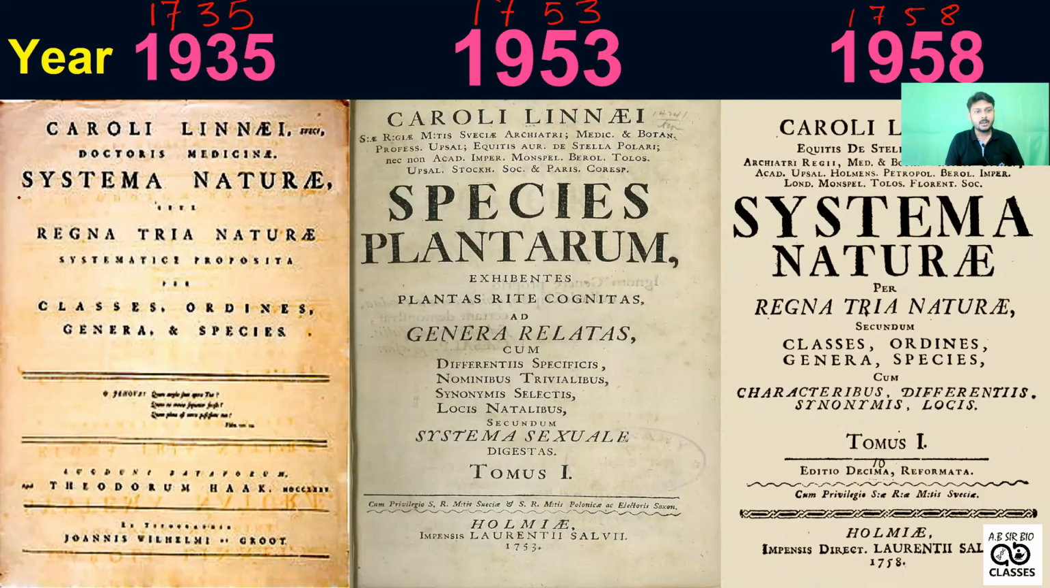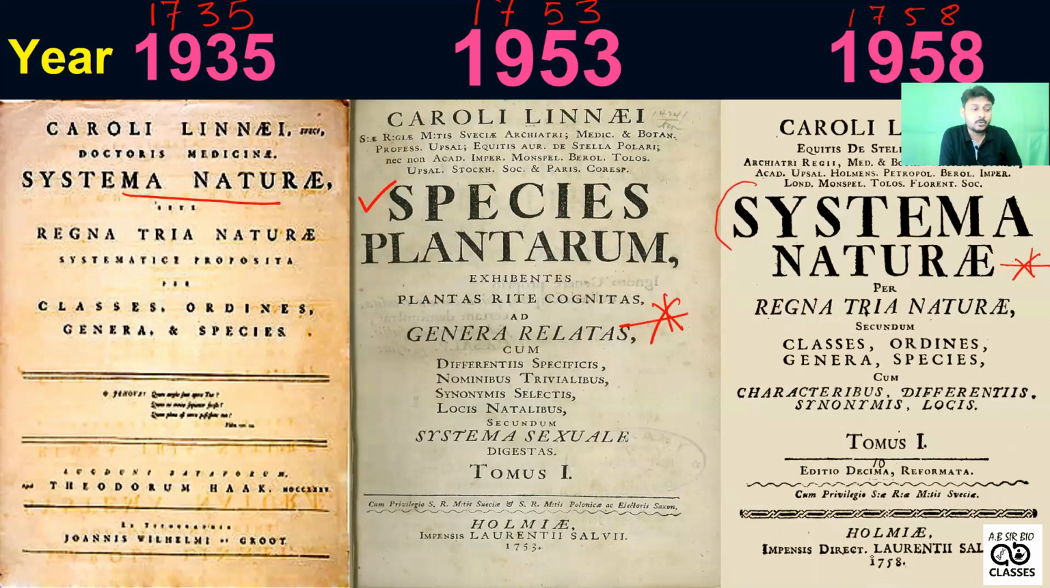So in 1735, his book is Systema Naturae. Next book is known as Species Plantarum, in the year 1753. Next, in the year 1758, it's the 10th edition of Systema Naturae. So this book and that book are very much important. Species Plantarum and Systema Naturae are very much important for our syllabus, and those two books' names are also, I think, given in the NCERT book.